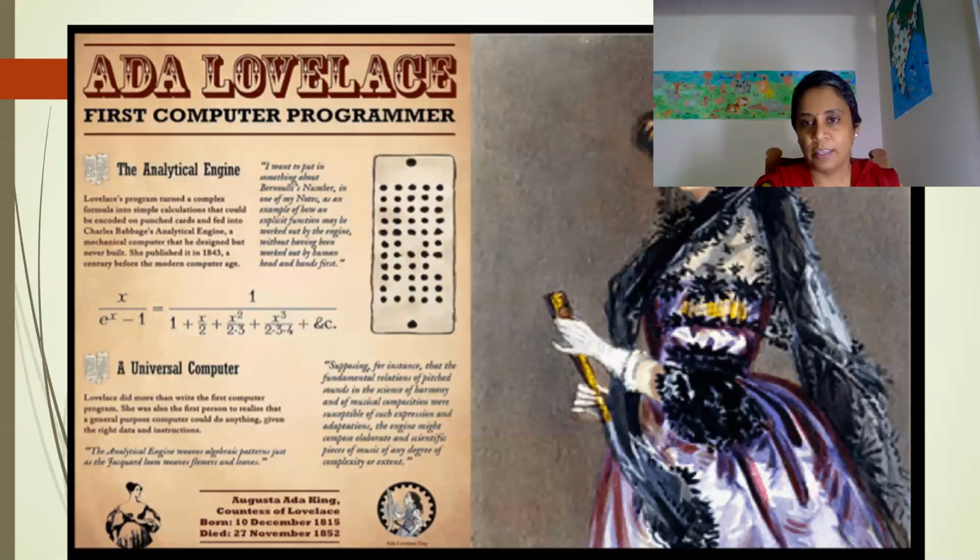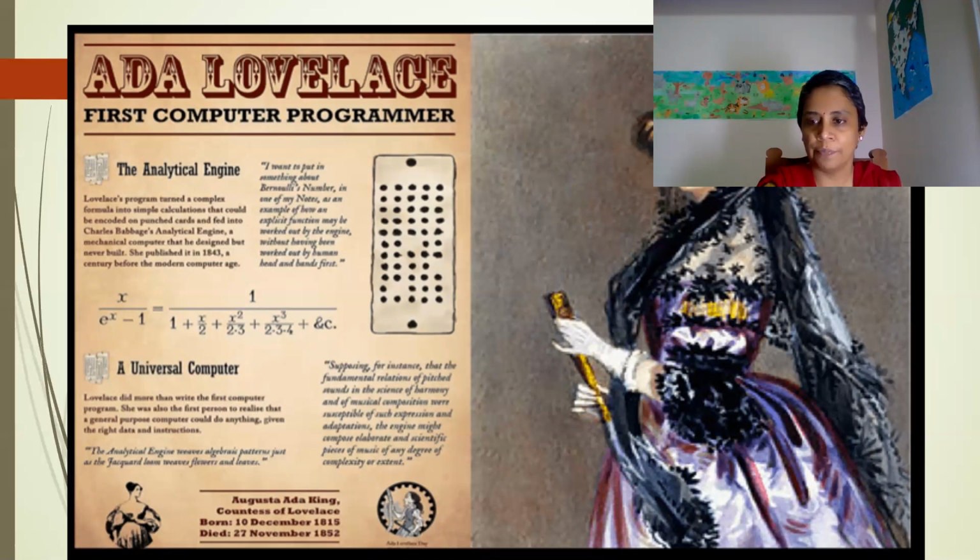So now we'll see who this is. She's the first programmer. Yes, we all know about Charles Babbage. Who is he? He is the person who invented the computer. Yes, we call him the father of the computer. Now, who is this Ada Lovelace? Why is she not as famous as Charles Babbage? She should be, because she is the first programmer. Charles Babbage might have invented the computer, but that computer required instructions to perform tasks. So who wrote the instructions? None other than Ada Lovelace.